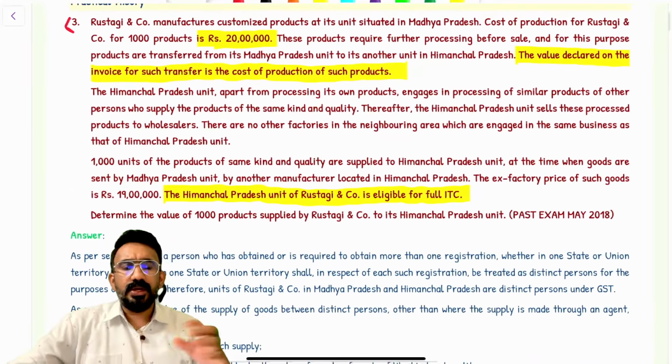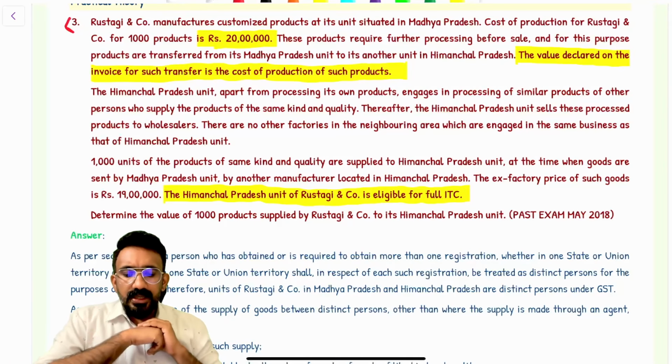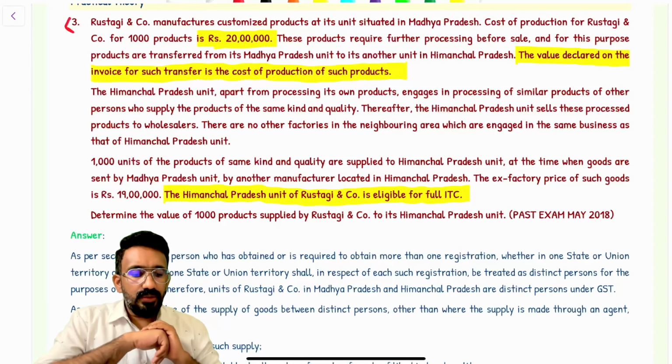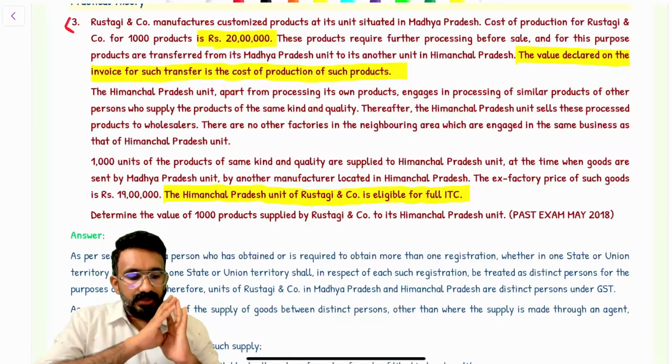Look at the question on the screen. Let's read this up. Rastagi and Company manufactures customized product at its unit situated in Madhya Pradesh. Cost of production of Rastagi and Company for 1000 units is 20 lakh. These products require further processing before sale, and for this purpose, products are transferred from the Madhya Pradesh unit to its another unit in Himachal Pradesh. Value declared on the invoice for such a transfer is the cost of production of such product. Their cost of production is 20 lakh. That's what is declared in the invoice.